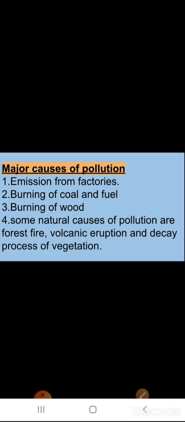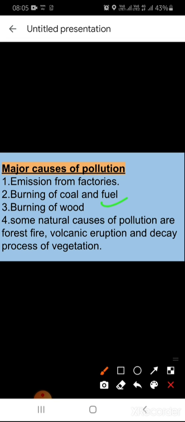Second is the burning of coal and fuel. For running the factories, nowadays electricity is used, but in earlier times, and in many factories also, coal and fuels are burned for producing energy, and in these processes a large amount of carbon dioxide is released, and that is also causing air pollution.